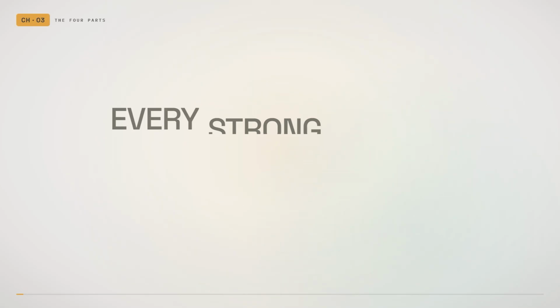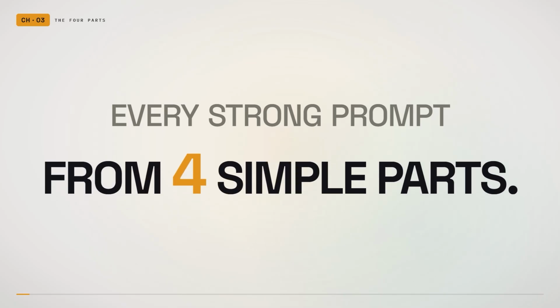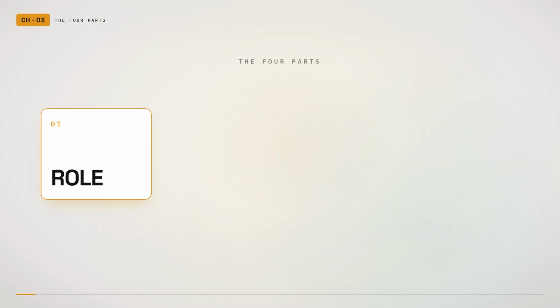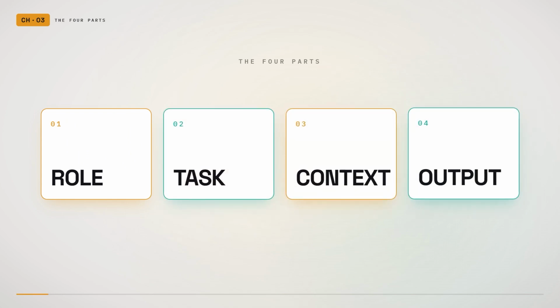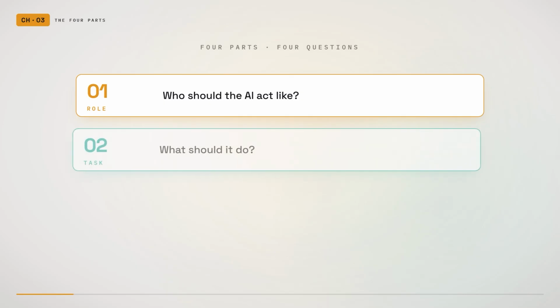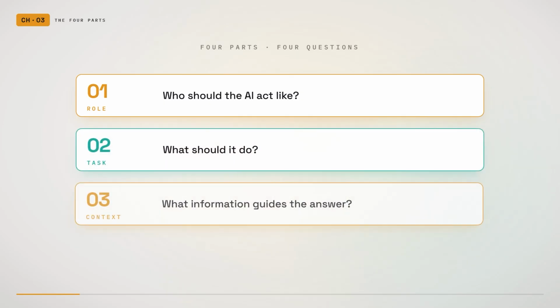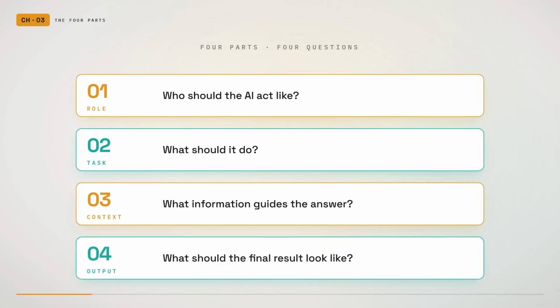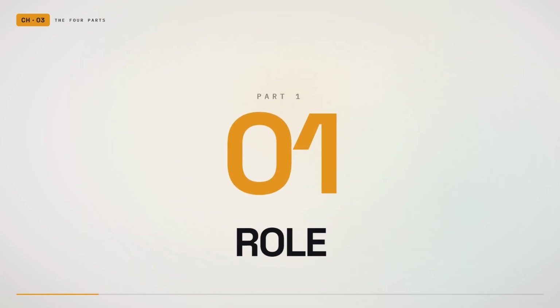Nearly every strong prompt can be built from 4 simple parts. Those 4 parts are the role, the task, the context, and the output. This method works because each part answers one question the AI needs to understand. Who should the AI act like? What should it do? What information should guide the answer? And what should the final result look like? Start with the role.